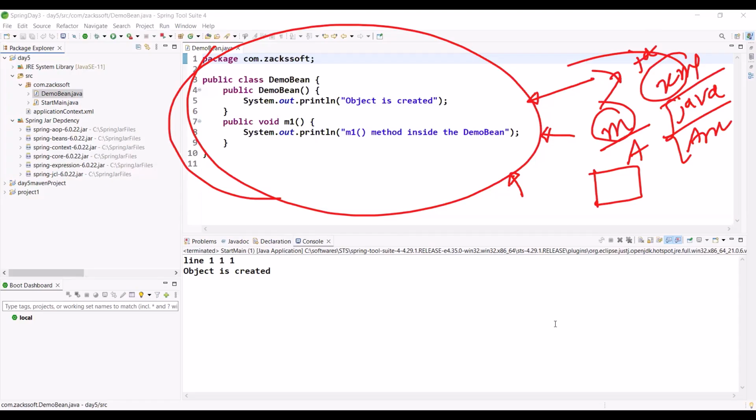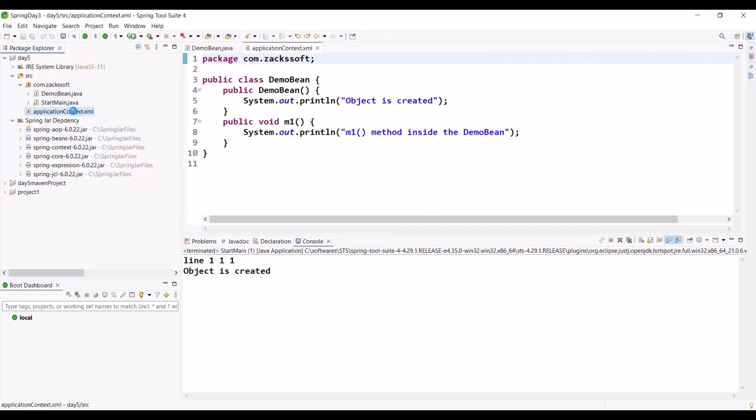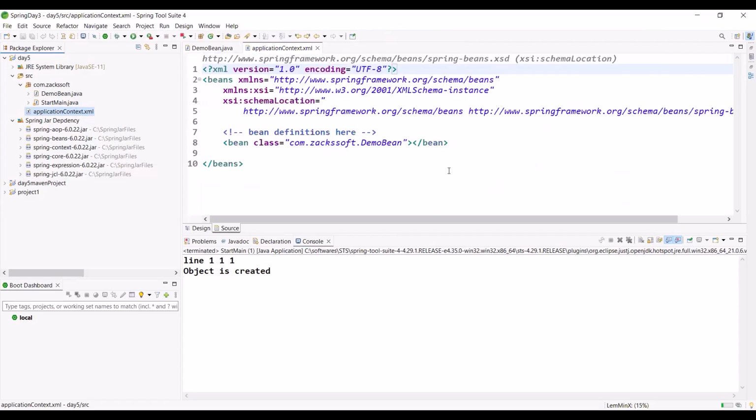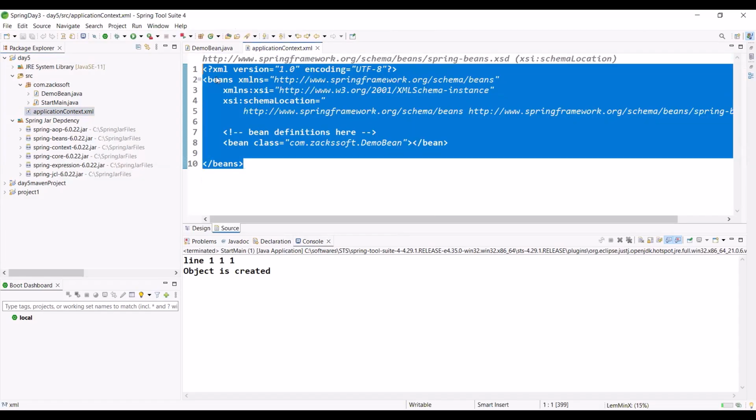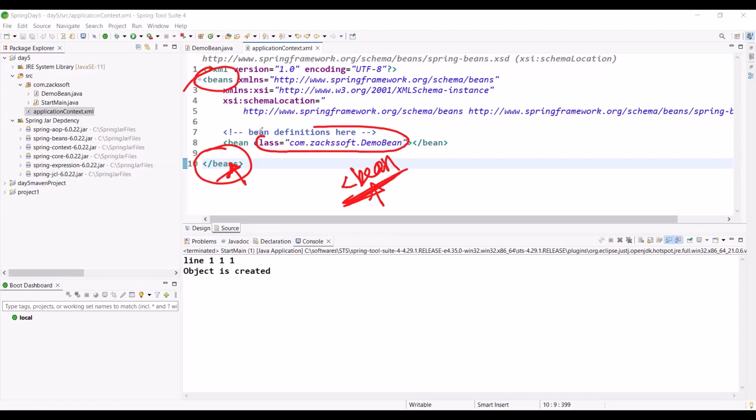For XML based configuration, we need to write an XML file, right? Any name you can use, anywhere you can create it, no issues. You can simply copy all of this from online also, no problem. Now, how can you configure? To configure a bean class, we use one tag called bean. We need to configure multiple beans in this XML, so the tag name is beans, plural. Okay, leave this one. So how to configure? Very simple. I need to configure this class only, right? Any confusion?